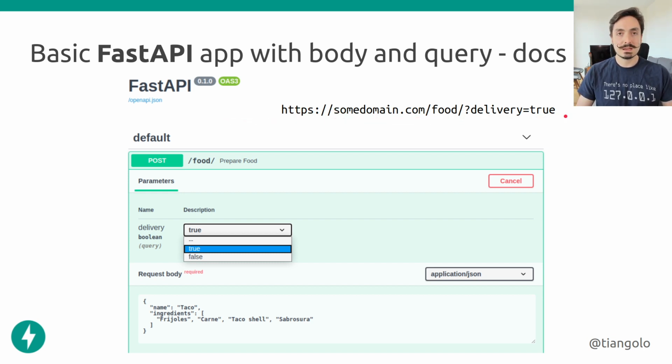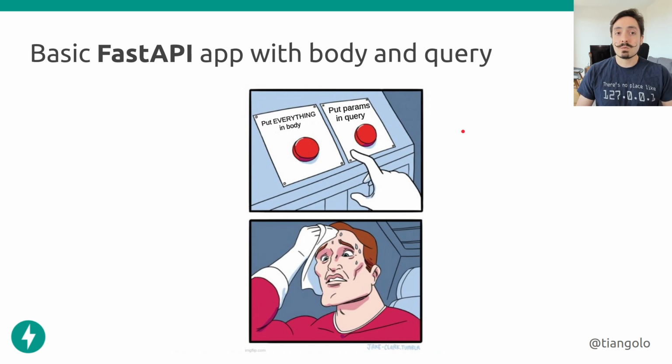But FastAPI makes sure to convert the data to the types that we define. So it's going to parse this true, and it's going to convert it to an actual boolean in our code. So in our code, we will receive the types that we define, even if they are extracted from some places that are naturally just strings. And now with that, you don't have to put everything in the body. You can put the query parameters in the query parameters, and you can modify and receive information in the request